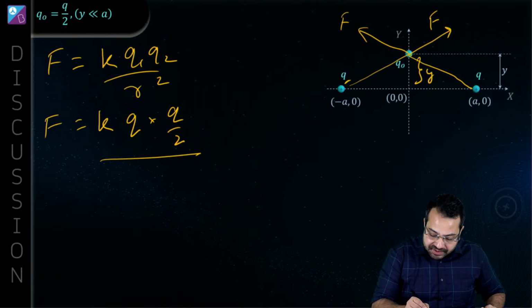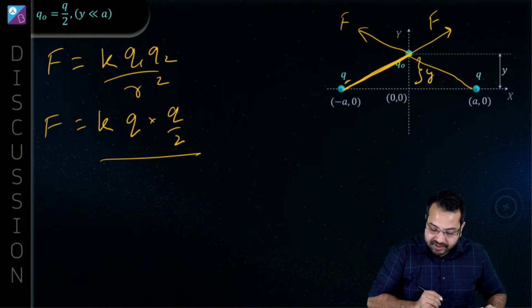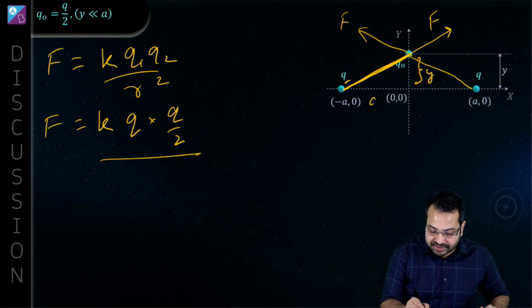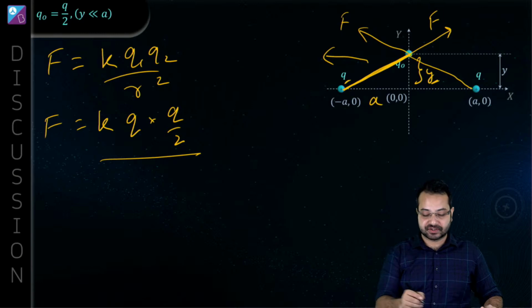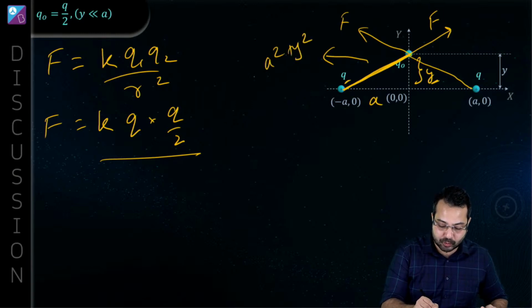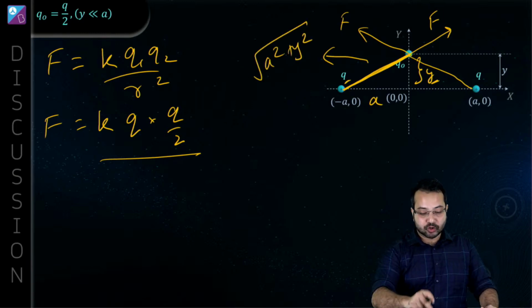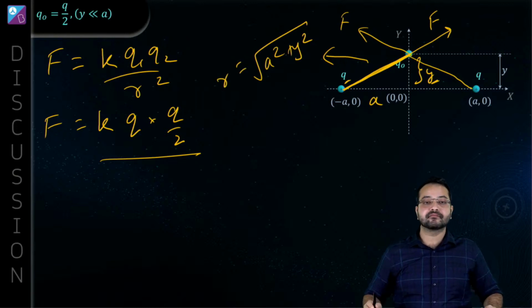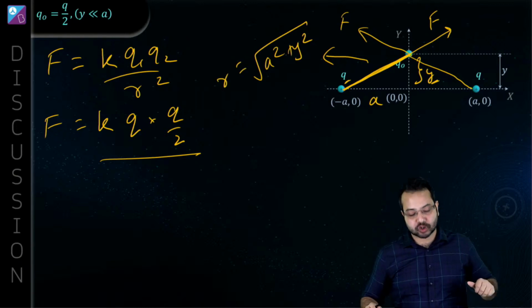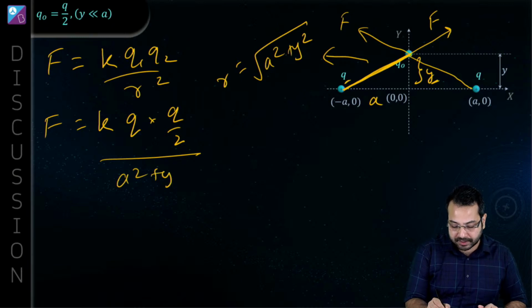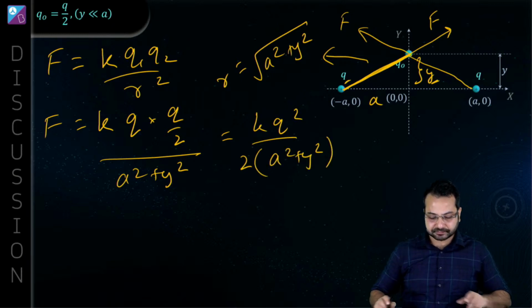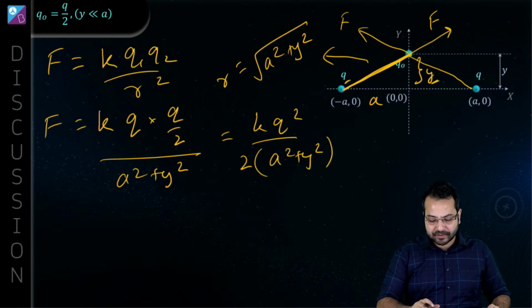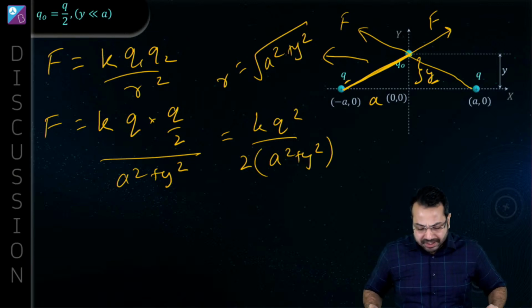Now what is the distance between the charges? This distance is a and this distance is y, so very easily we can say R is the square root of a square plus y square. If this is R, all we have to do is square it, so it becomes a square plus y square. So this becomes K Q square upon 2 into a square plus y square. We have calculated the magnitude of force, but is that enough?